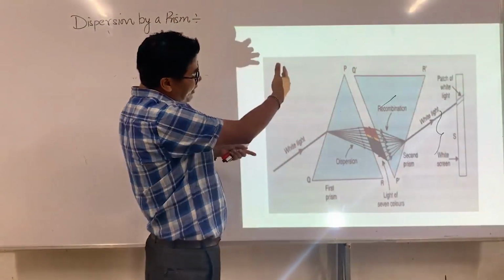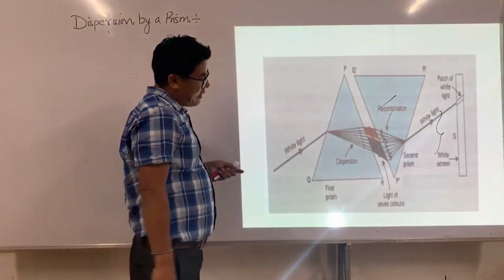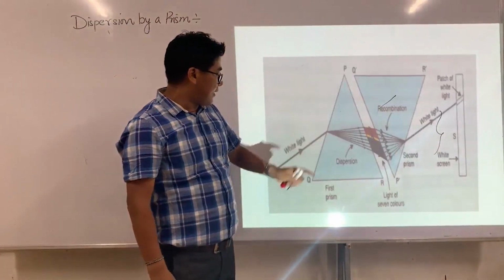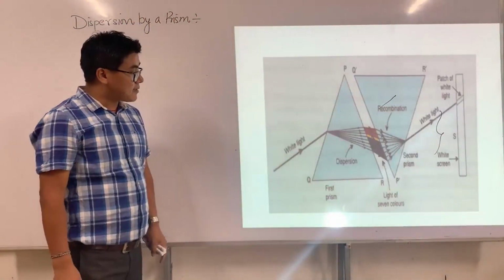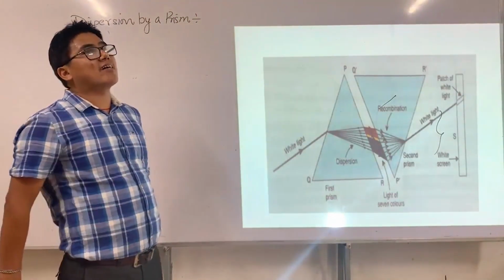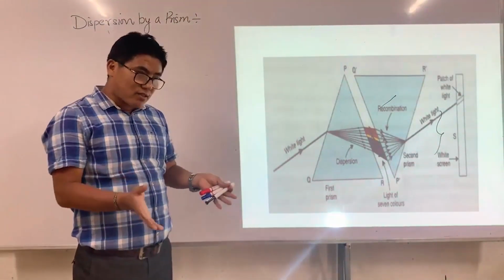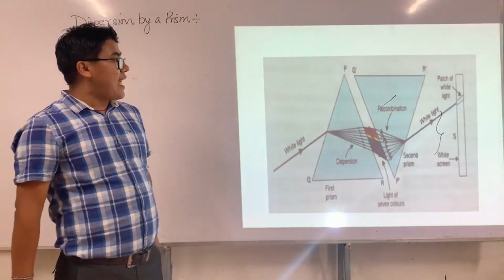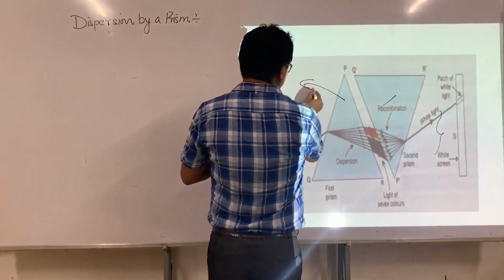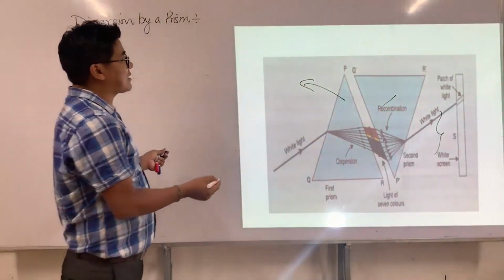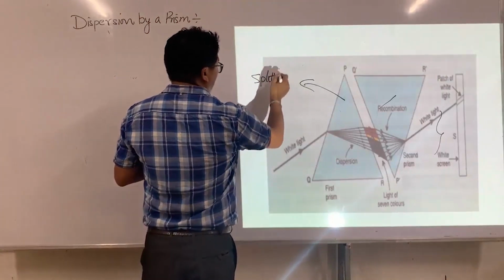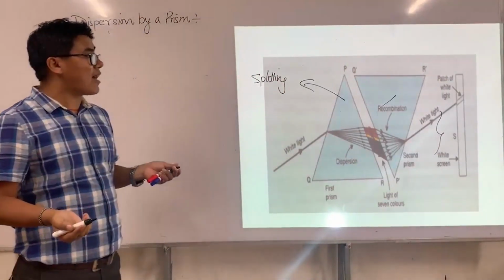A light undergoing dispersion by first prism, and then what he did is he collected all the different light and merged. So the purpose of this prism is splitting, right? Splitting, and by splitting we get 7 colors.